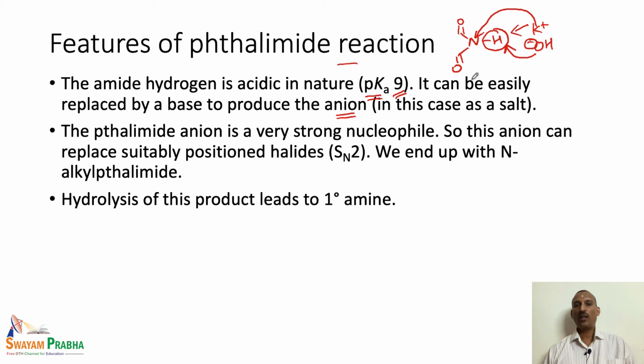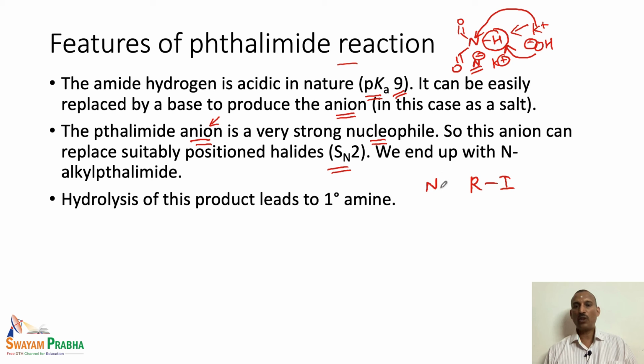So, here the potassium phthalimide is the salt that is formed, and this phthalimide anion is actually a very strong nucleophile. So, this remains as N minus and K plus. That means the negative charge on nitrogen is basically the phthalimide anion. So, this is a very strong nucleophile, and this anion can now replace the suitably positioned halide. So, we have the alkyl iodide, R-I is here.